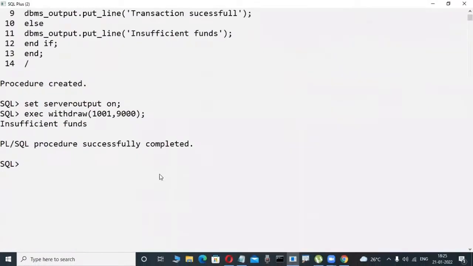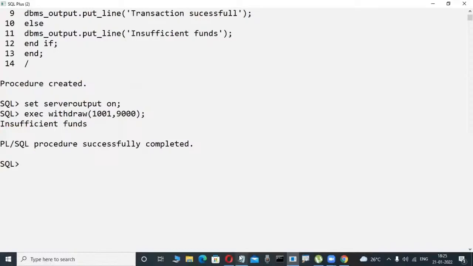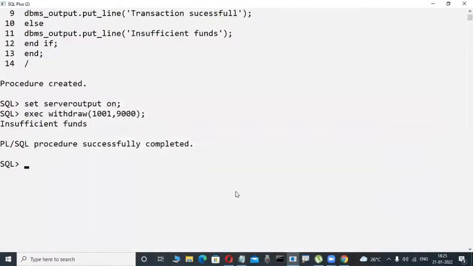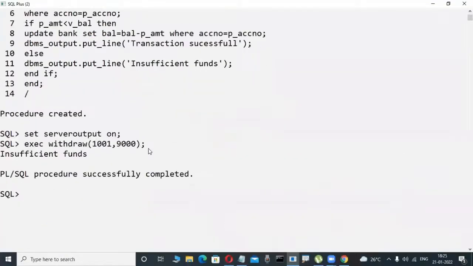Now, for example, observe the logic. Insufficient funds is a message, it will be displayed. Suppose now check it out. Another case, OTP validation, all those things are the same. And now check it out. For example, in this case my balance is 3,000. Now I try to withdraw 2,000 rupees, for example.